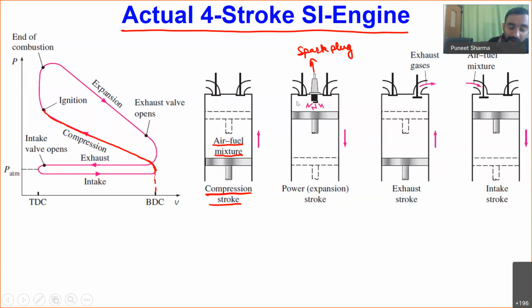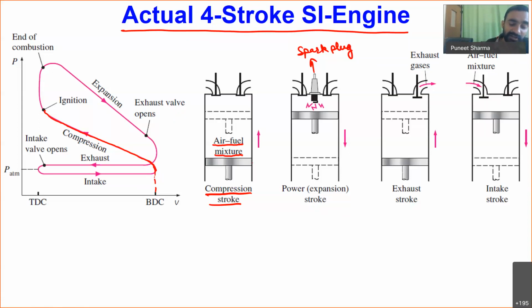Now, in case of a spark ignition engine, because our mixture is homogeneous and we have an external source igniting the mixture of air and fuel, the majority of the combustion will happen inside our cylinder when the piston is close to the top dead center only.